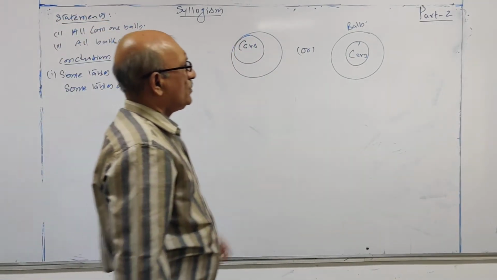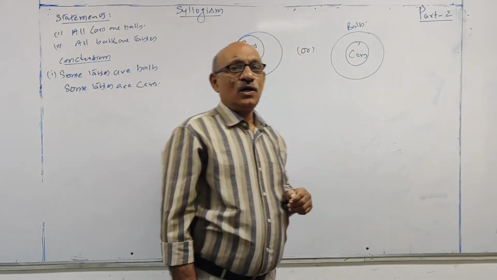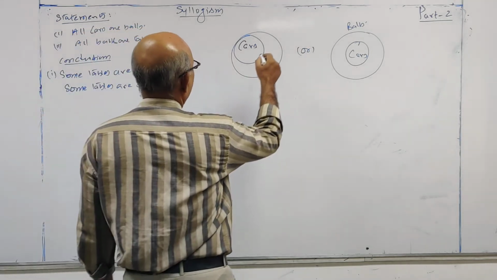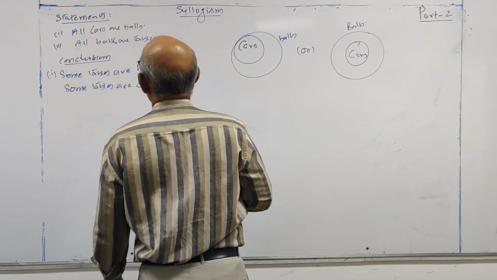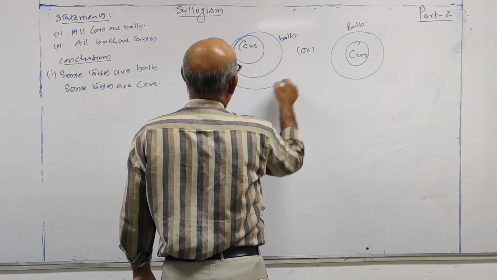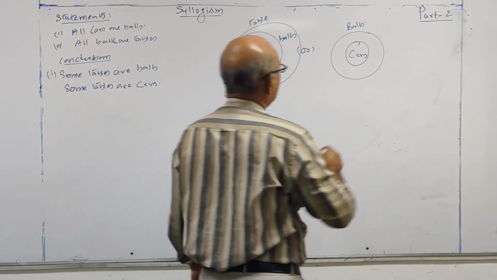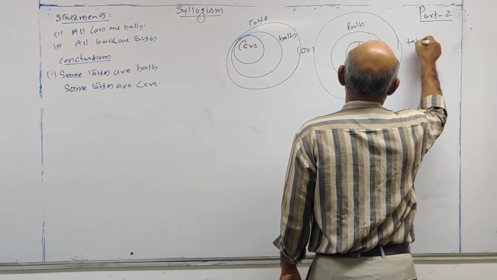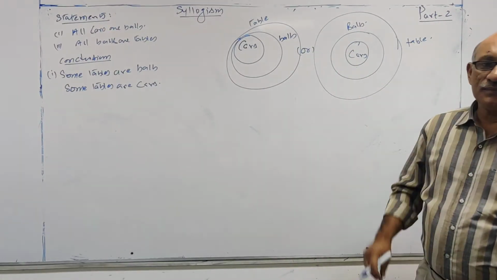Okay. Next one, this is balls. All balls are tables. This is a table. Any way you can draw the diagram, both are correct.